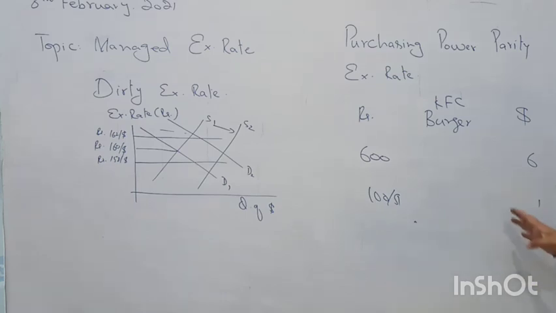Clear or not? So real exchange rate, nominal exchange rate, purchasing power parity exchange rate, I covered that. Tomorrow I will be doing the trade weighted exchange rate, and then we will be moving on to the J curve. Okay? So tomorrow I will try my level best to complete this chapter, and then we will be starting with the last chapter. Thank you.